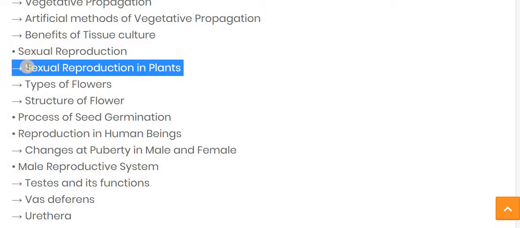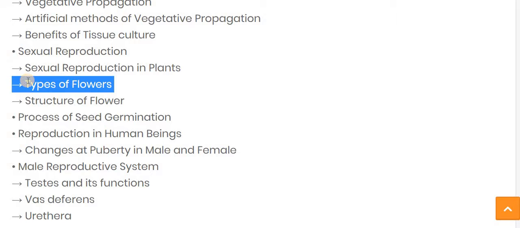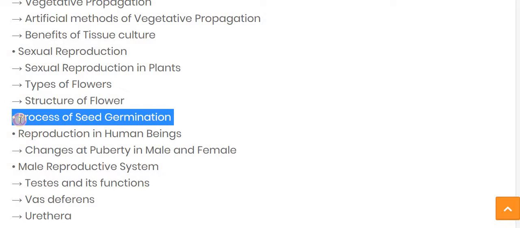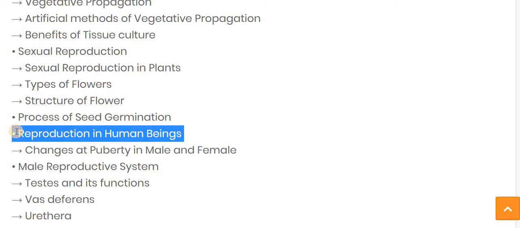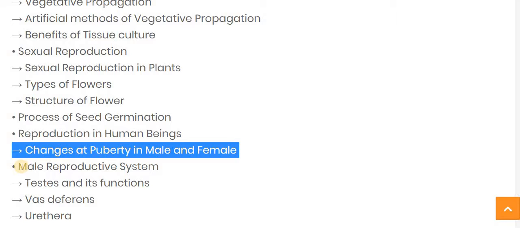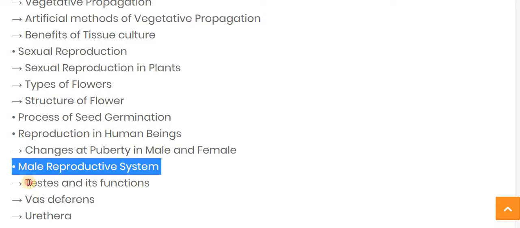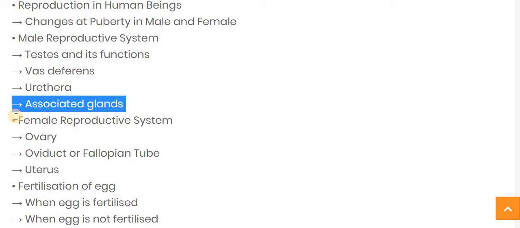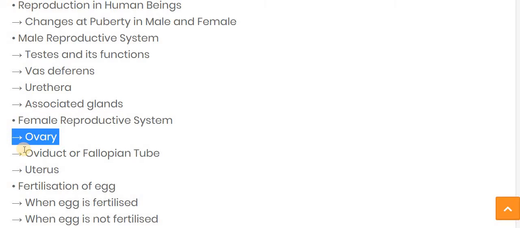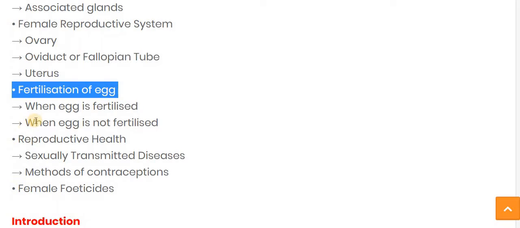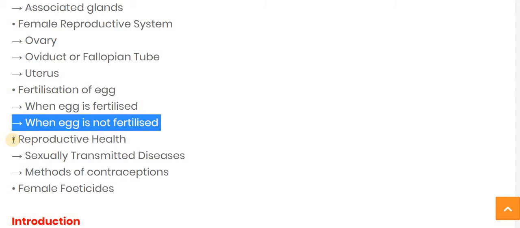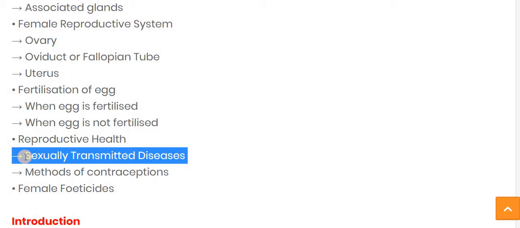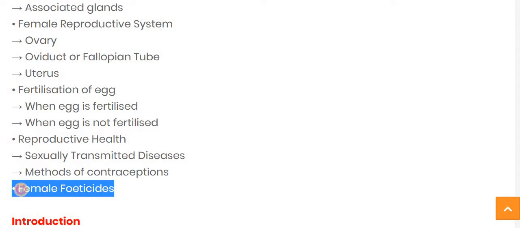In sexual reproduction, first we have seen it in plants, and then the types of flower, the structure of the flower, the process of seed germination, meaning the fertilization in the plant, and later on we have seen reproduction in human beings, then the changes that occur during puberty in the male and the female, then the male reproductive system, in which we see the testes and their function, vas deferens, urethra, associated glands, and then the female reproductive system, in which oviduct, uterus, fertilization of the egg, and two conditions, when the egg is fertilized and when the egg is not fertilized, then reproductive health, sexually transmitted diseases, methods of contraception, and the female size.